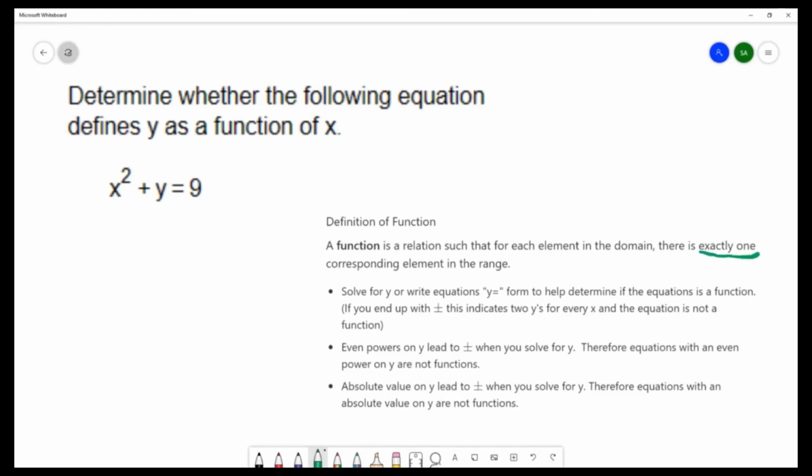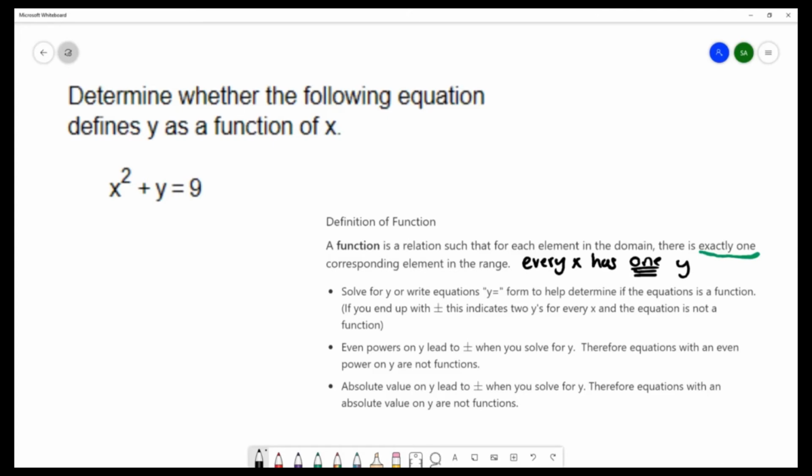If we summarize this definition, this is saying that every x has exactly one y. So we need to figure out whether this equation fits that definition.